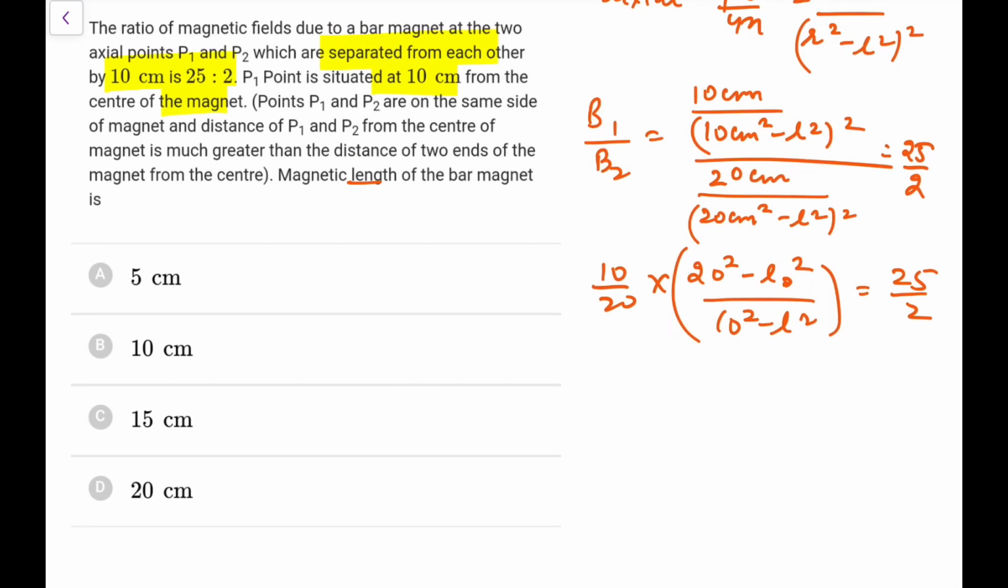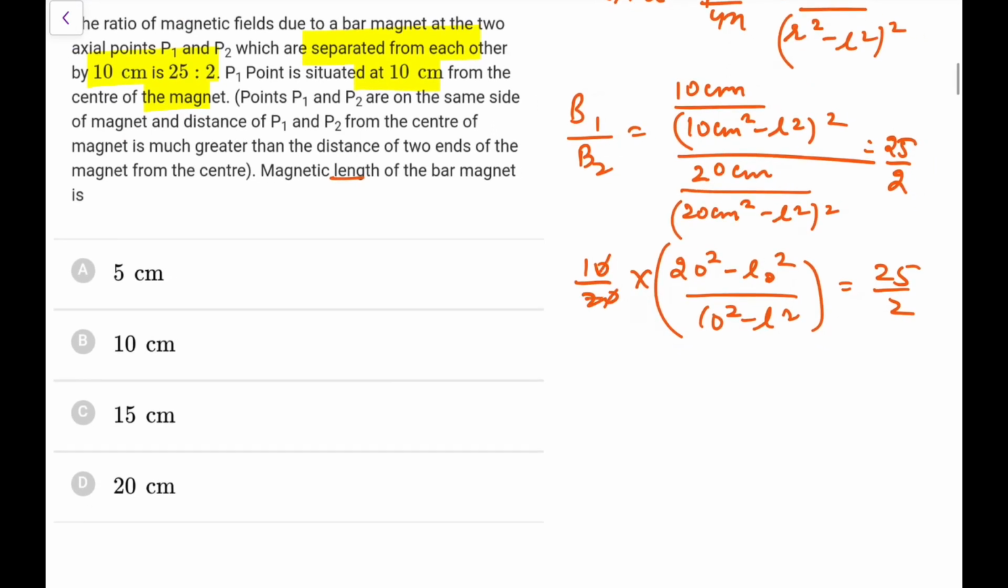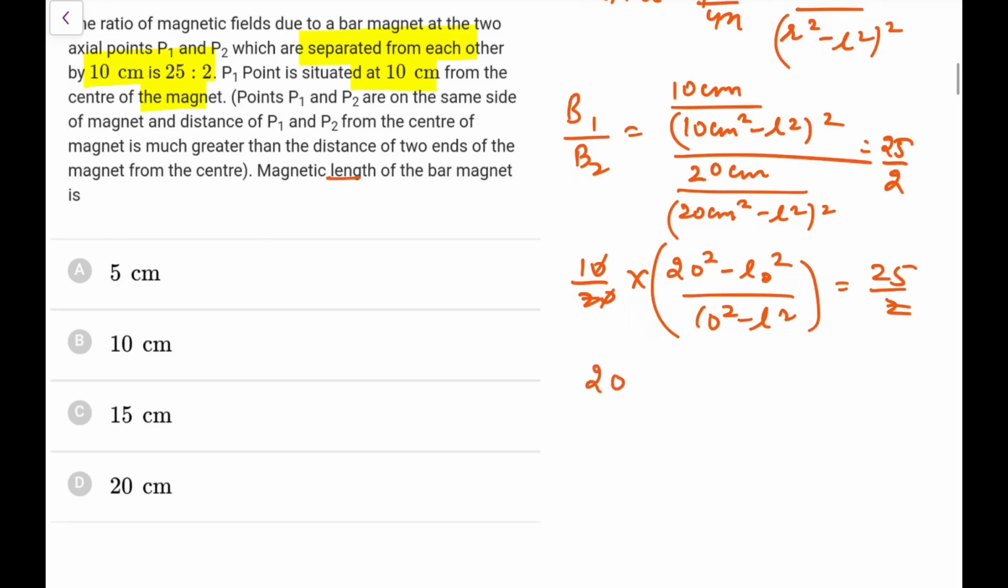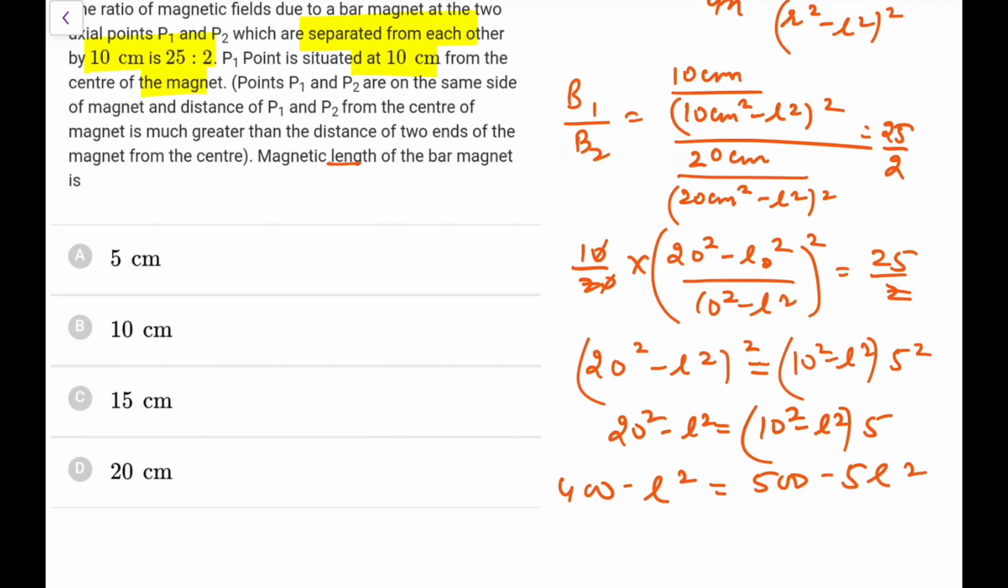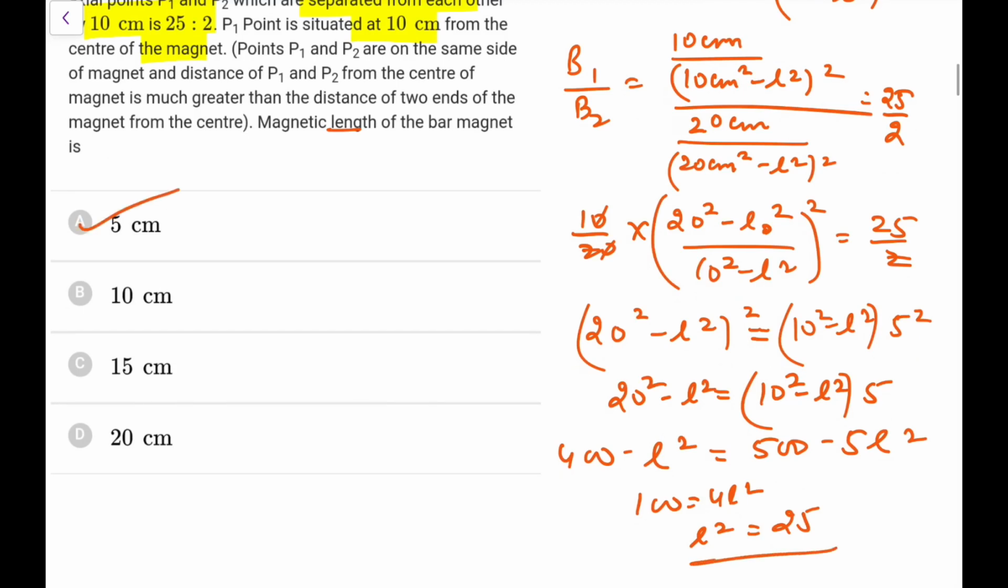Now solving it, this cancels, this cancels, so square it up. We will have (20 square minus l square) whole square over (10 square minus l square) whole square, and let's write it as 5 square, take the whole root: 20 square minus l square is (10 square minus l square) into 5. So 400 minus l square is equal to 500 minus 5 l square. So we can do this, 100 is equal to 4 l square, so l square comes out as 25, so l comes out as 5, so l is 5 centimeter.